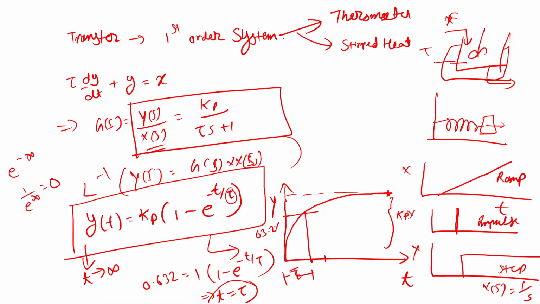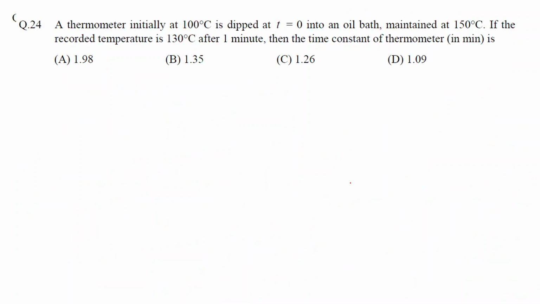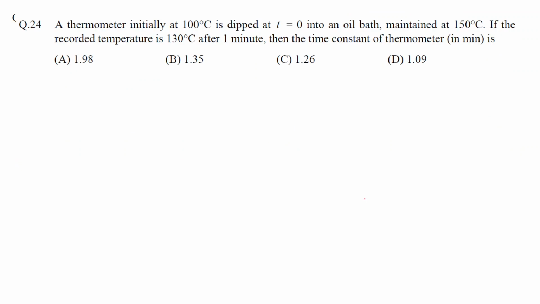So this graph is known as the first order response. For a first order system, we can see that it will keep on increasing exponentially, and then it will become constant. So this is the first order response. Now let's quickly look at this question.